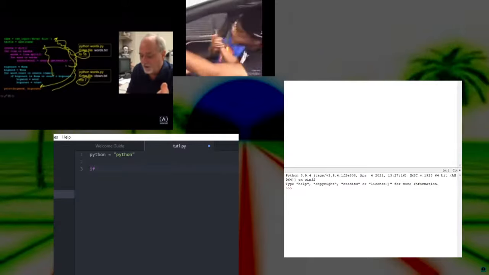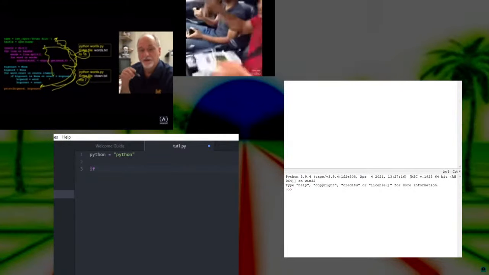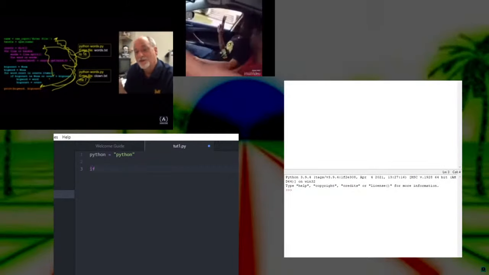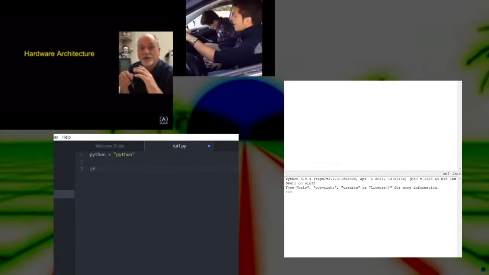And we have to learn this kind of weird language. But when we do, we can count millions of words as easily as we count 20 words. So that's the fun of all of this, is to teach you this language so that you can solve that problem so that you don't have to solve it by hand. Because you could solve it, but it's not something that you're naturally good at, and it's hard work. So up next, we're going to talk a little bit about the hardware architecture that you're going to be experiencing as you write programs.